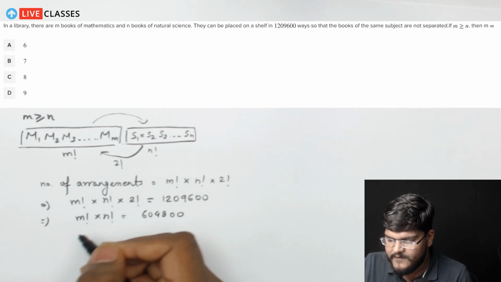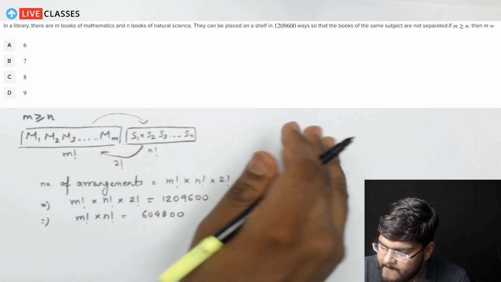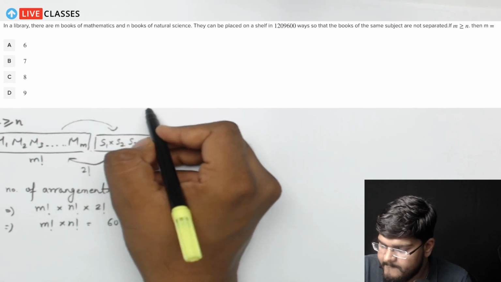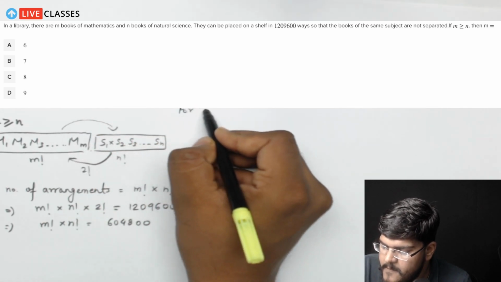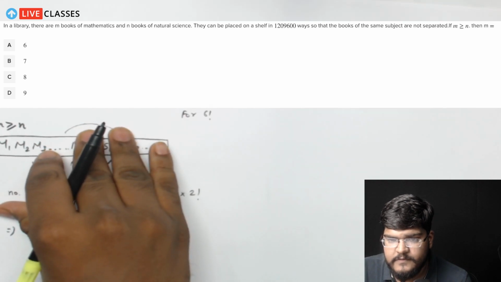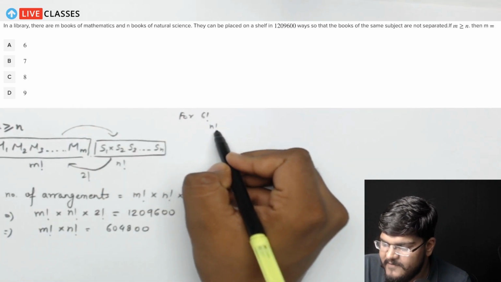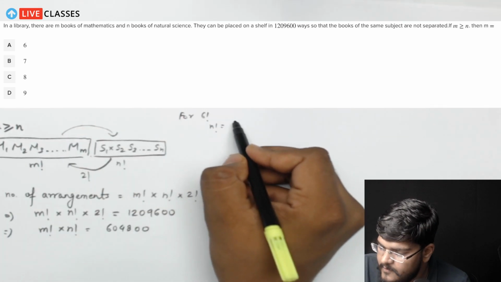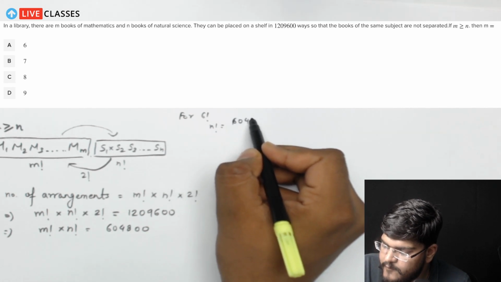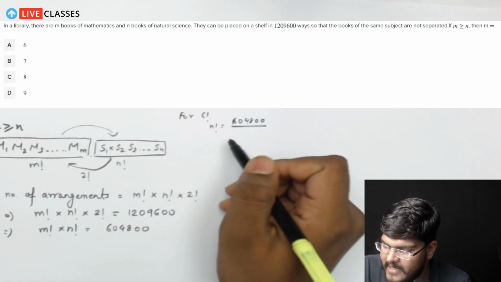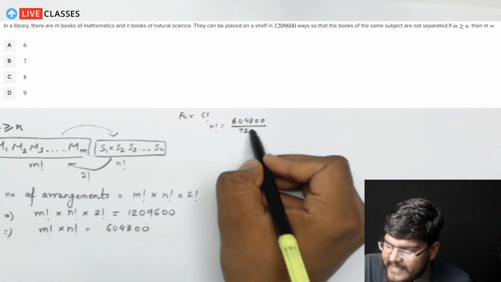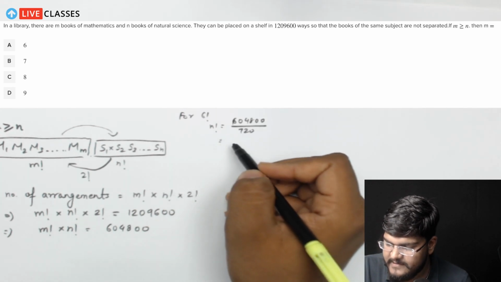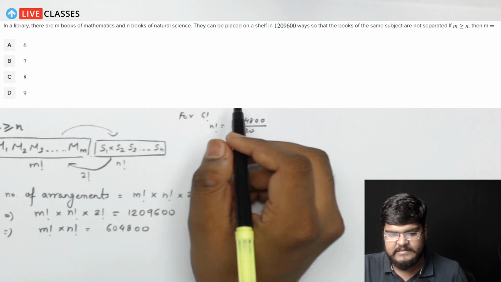So if you do it for 6 factorial, n factorial will be equal to 604800 divided by 720.